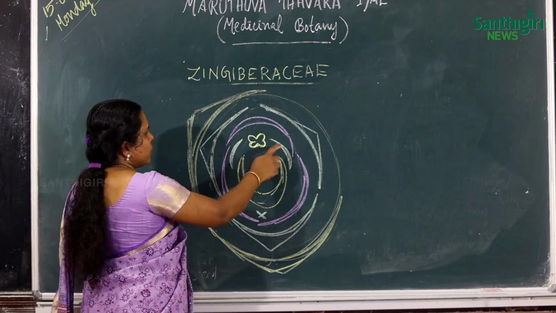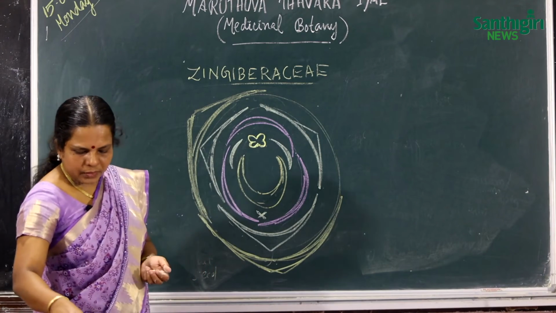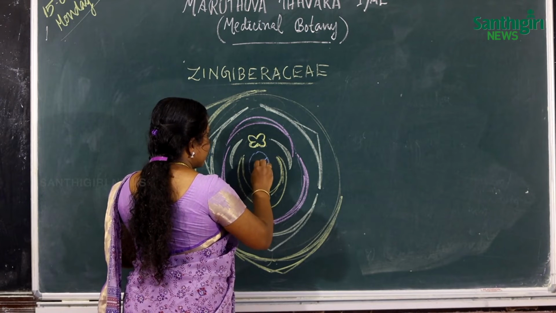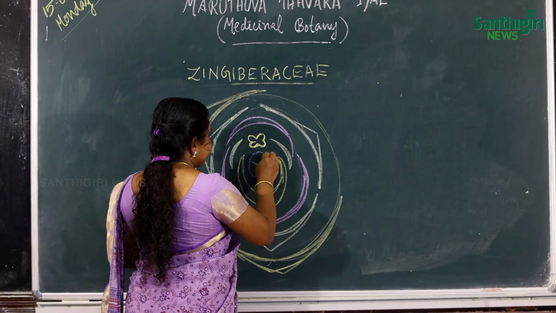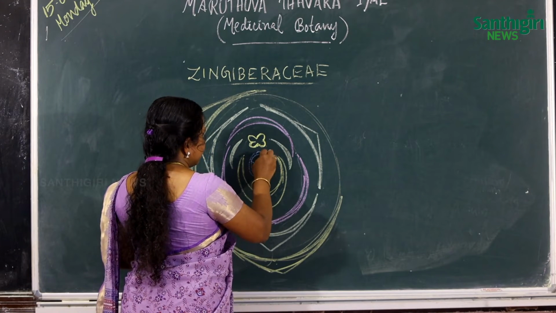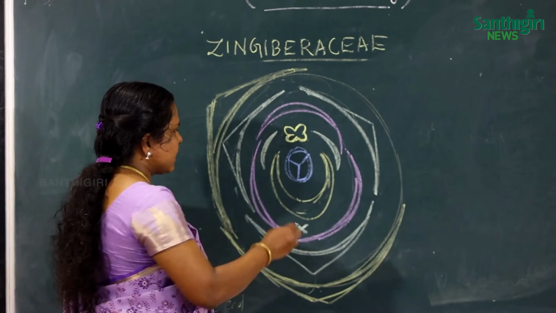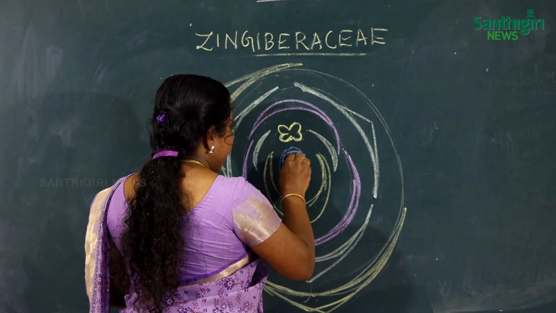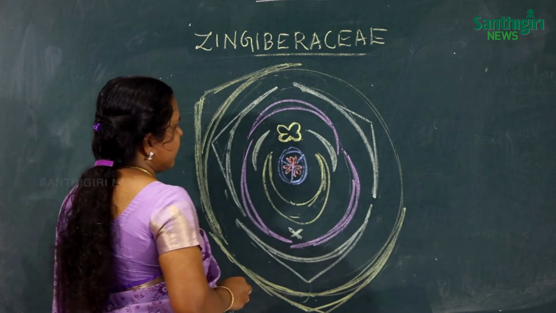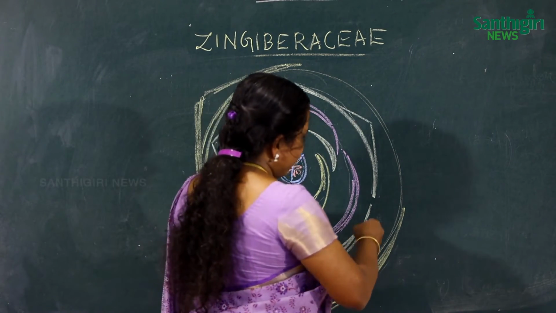So the stamens are 1, 2, 3, 4, 5, 6, and the gynoecium is tricarpellary, consists of 3 carpels, trilocular, and the placentation is axile, and the numerous ovules are arranged on axile placentation, and the ovary is inferior. So this is the floral diagram of the Zingiberaceae family.